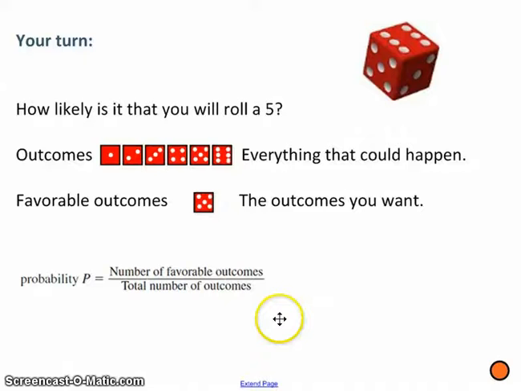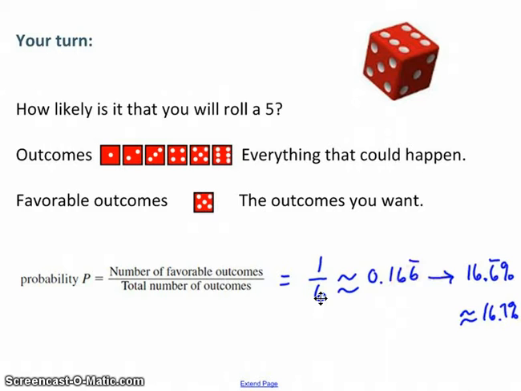Okay, I'm going to assume you did that. And I'm going to assume that you came up with 1 out of 6, or 1 divided by 6. And if you put that into a calculator, you found that that was 0.166 repeating, or in other words, 16.6 repeating percent. Well, 16.6 repeating percent sounds kind of clumsy and it's hard to envision. Most people just round it off as 16.7%. Any of these answers is perfectly fine.